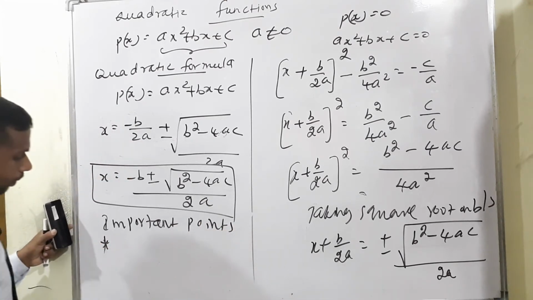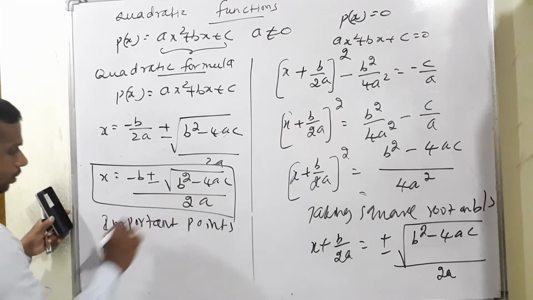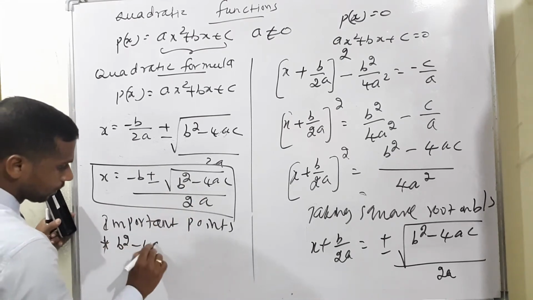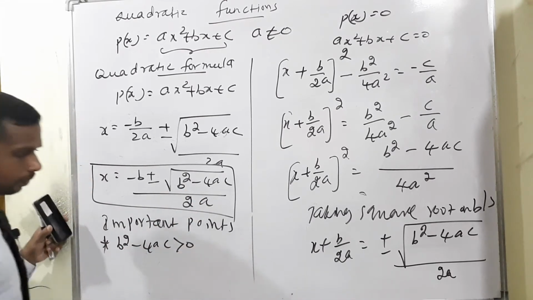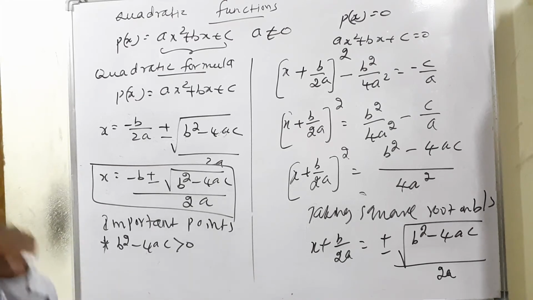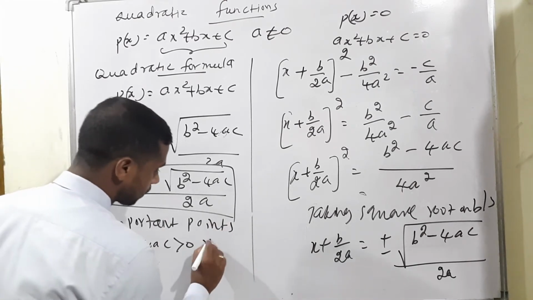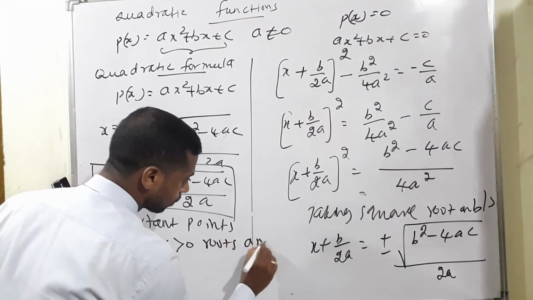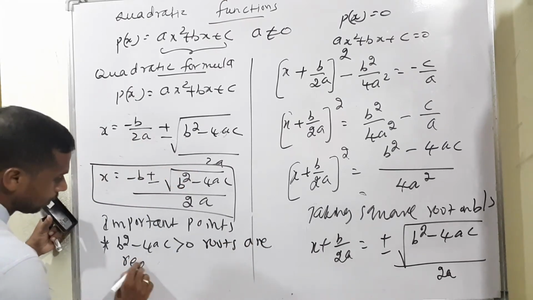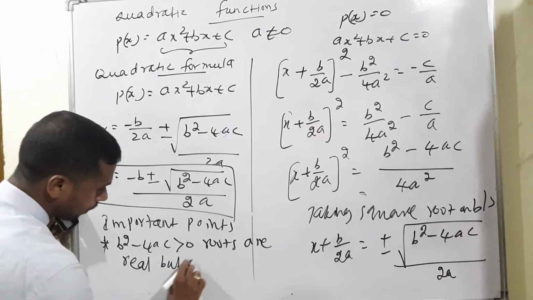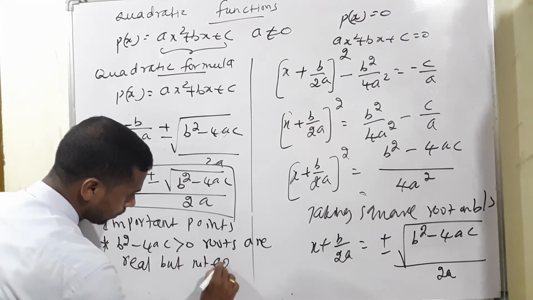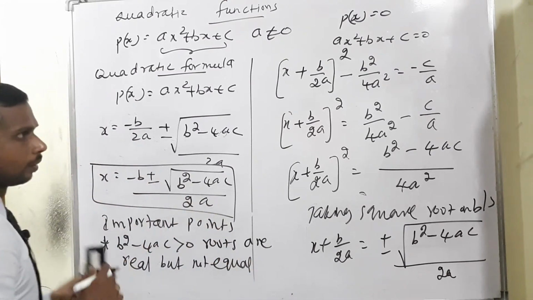3 points. Point number 1: suppose b square minus 4ac is greater than 0. Greater than 0 means the roots are real but not equal. Okay, the condition greater than 0 means roots are real but not equal. Point number 2.